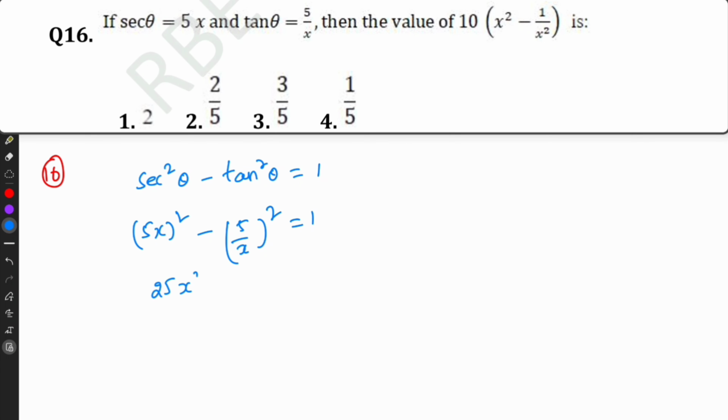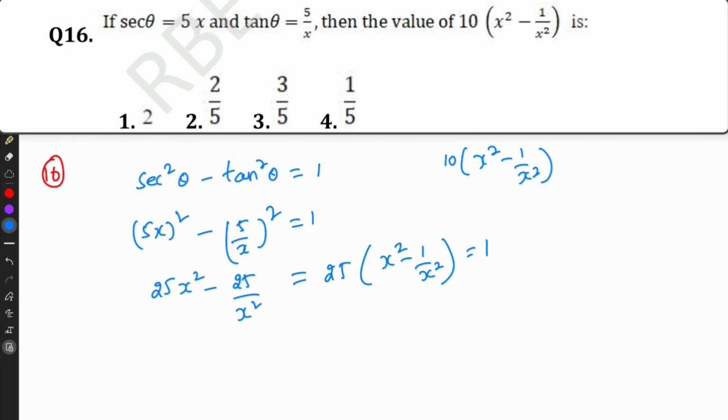So 25x square minus 25 by x square. So take 25 as common, that is x square minus 1 by x square. So we know that 25 into x square minus 1 by x square equals 1. Then we have to find 10 into x square minus 1 by x square.